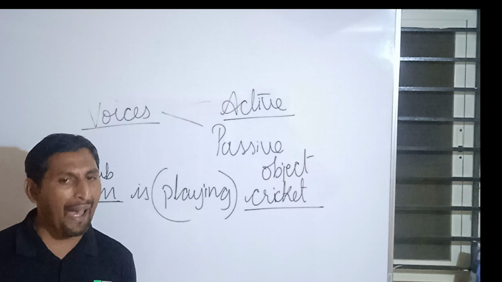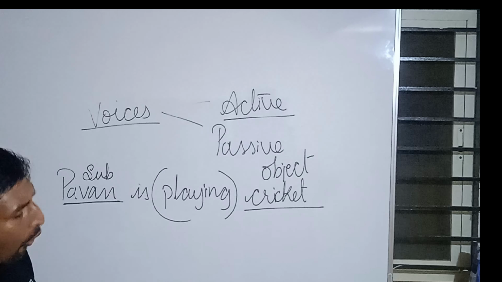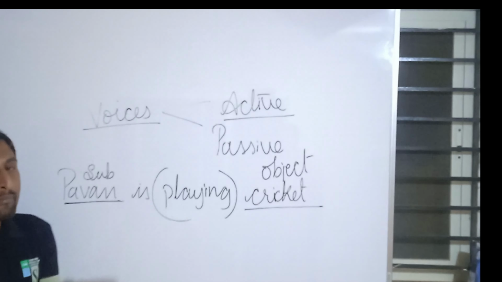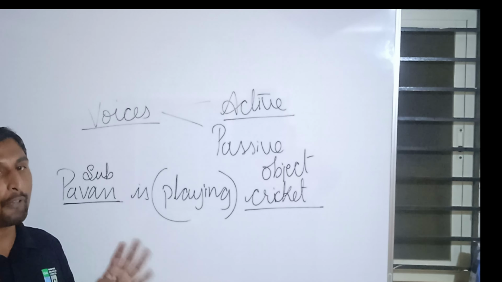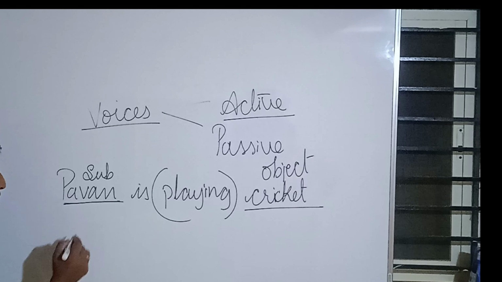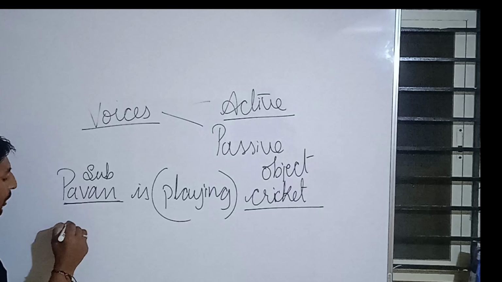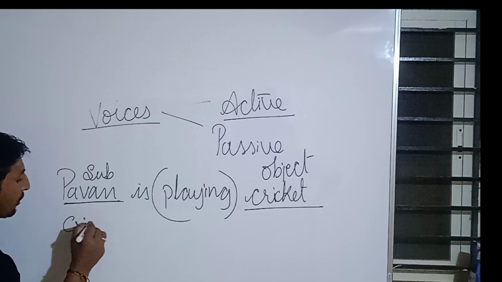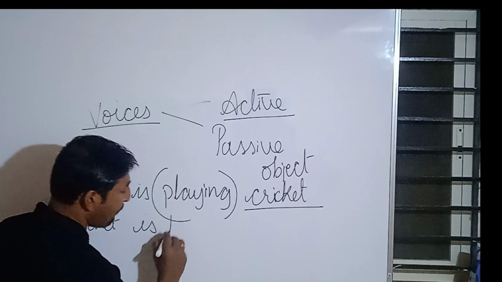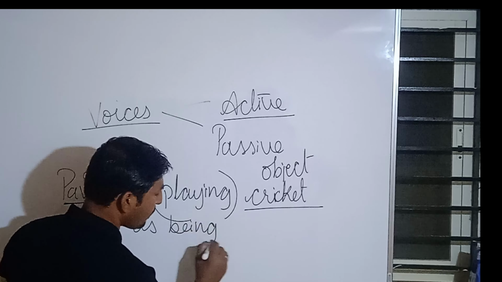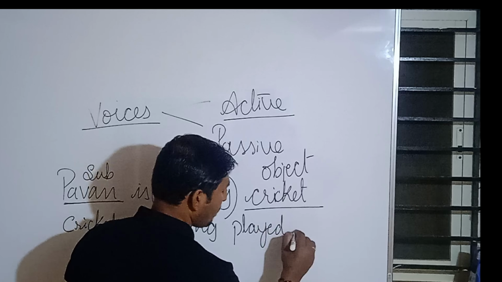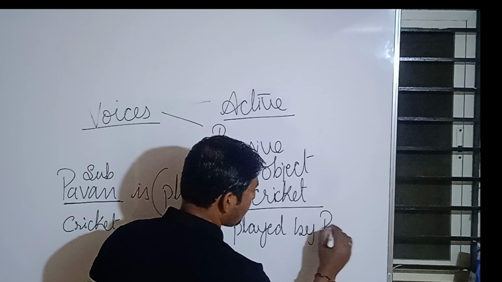Now when we speak about passive voice, what is this passive voice? Passive voice means when there is a subject which is completely passive, we call it passive voice. Now for example, cricket is being played by Pawan.